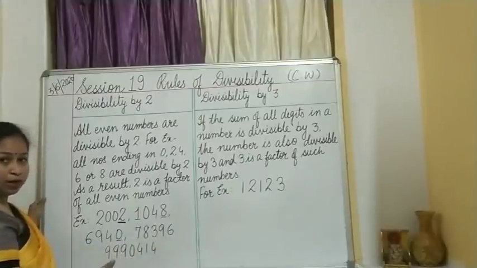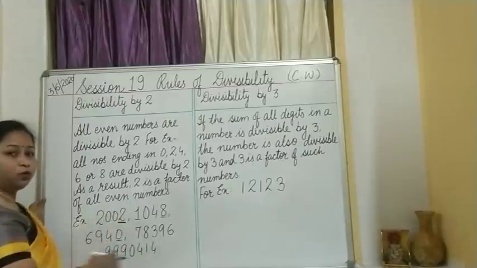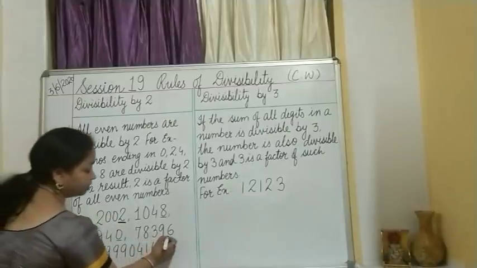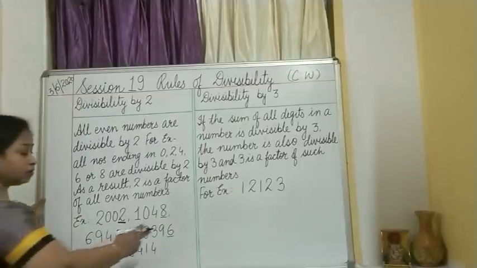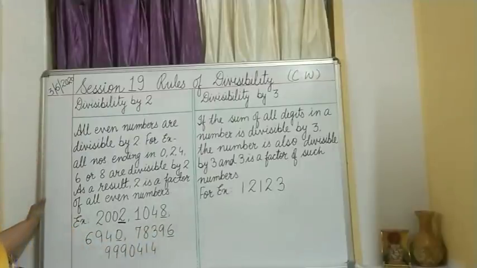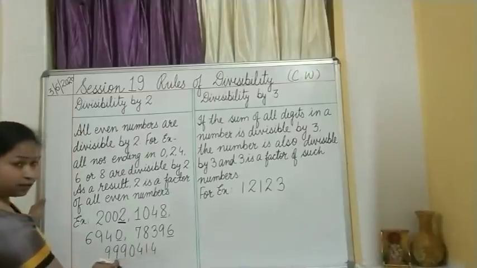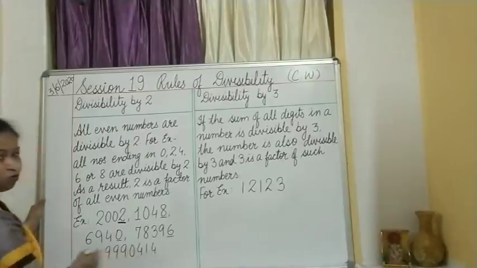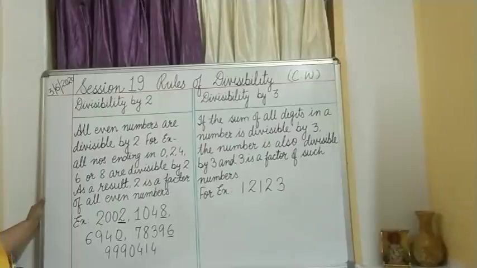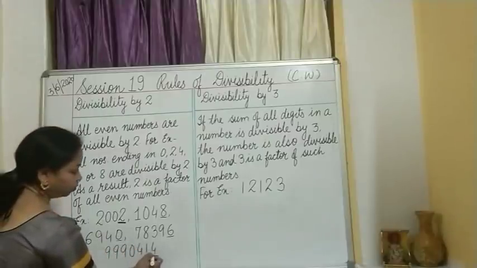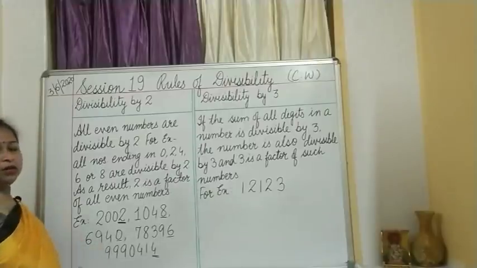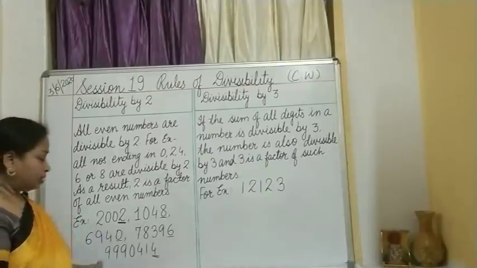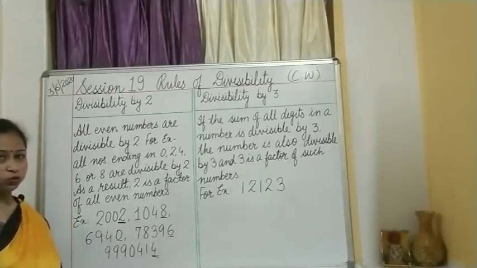78,396, a very big number, isn't it? But without doing the actual division process, I can easily identify that this number is divisible by 2, as 6 is present at the ones place. Now, look at this number, 9990414, a very big number, isn't it? If we check the ones place, what is present there? It is 4. So we can easily tell without actually dividing that it is divisible by 2.